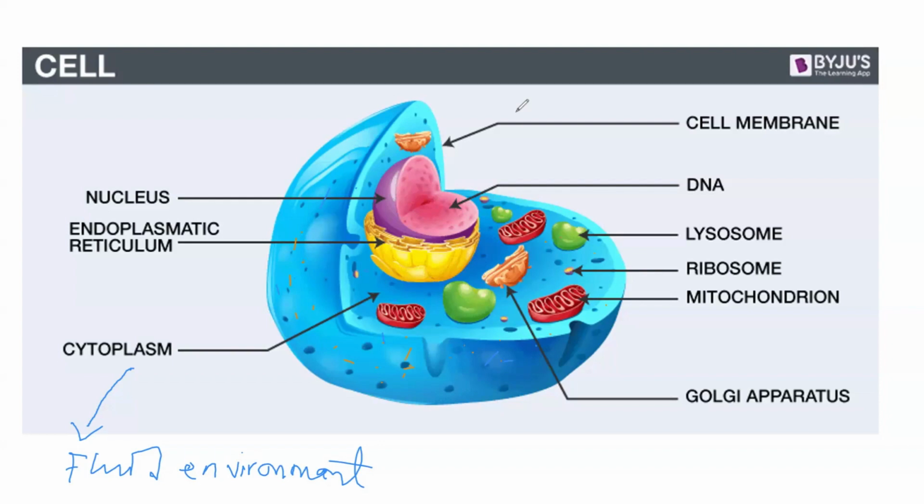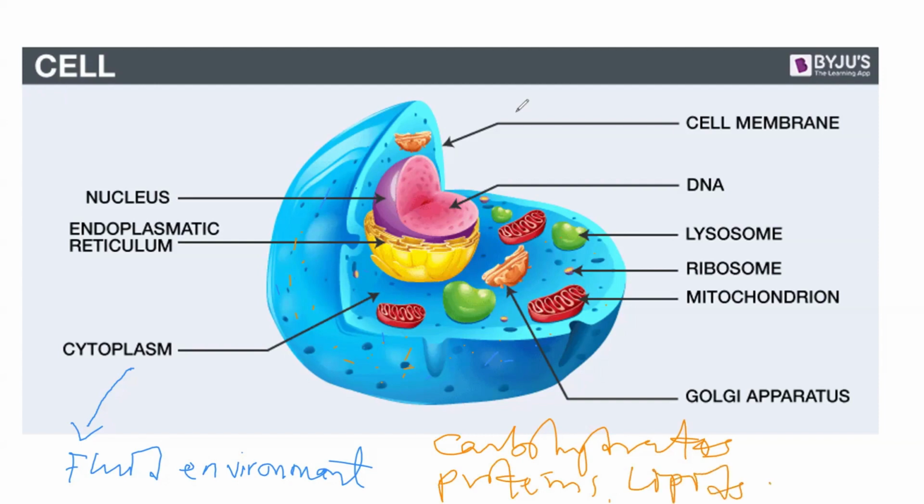And apart from the organelles, some macromolecules are also present, because in the cytoplasm you can get carbohydrates, you can also get proteins, and you can get lipids. So all these things you can get in the cytoplasm. It means that the cytoplasm is a fluid environment where all organelles of the cells are suspended, and it also contains some macromolecules, which include carbohydrates, proteins, and lipids. Okay, so that is that.